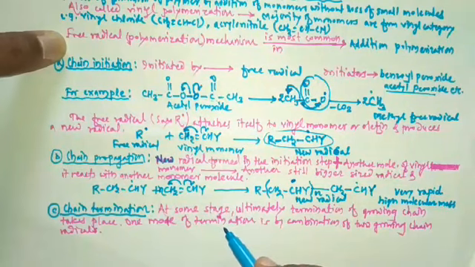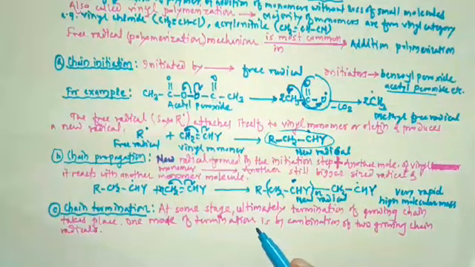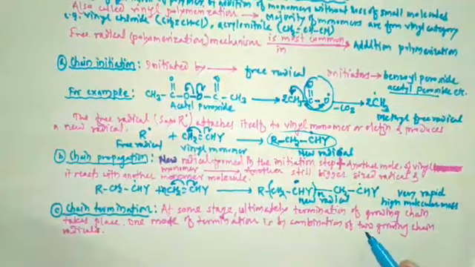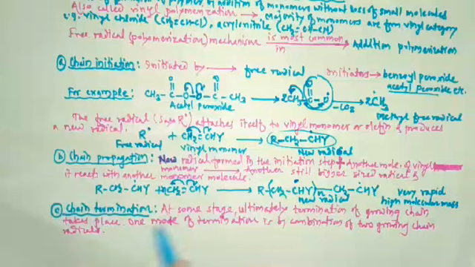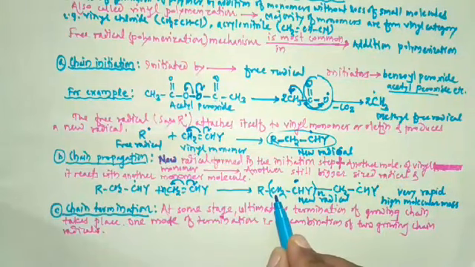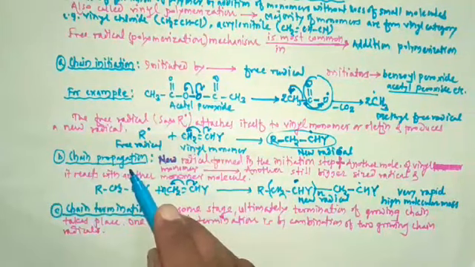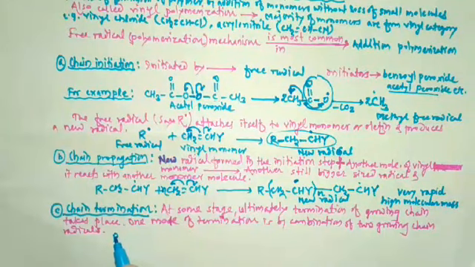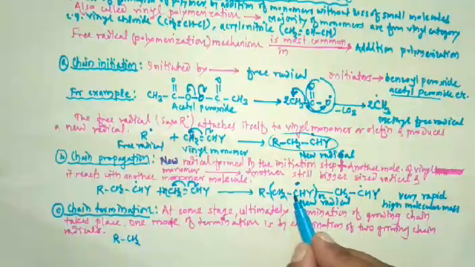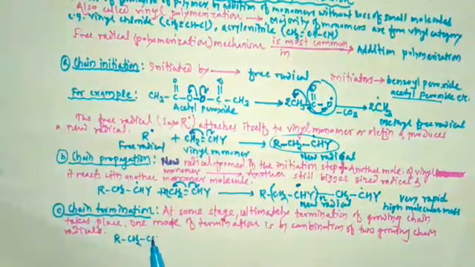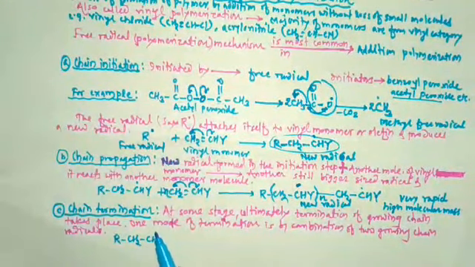One mode of termination is by combination of two growing chain radicals. See here, this is the radical formed in the chain propagation step, that is R, then here CH2, R CH2, then CH, then here Y.